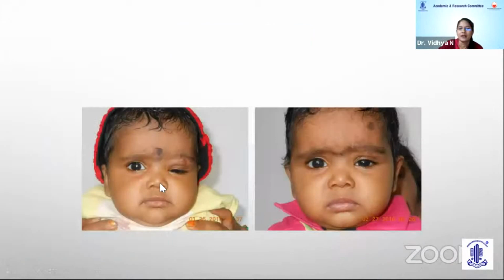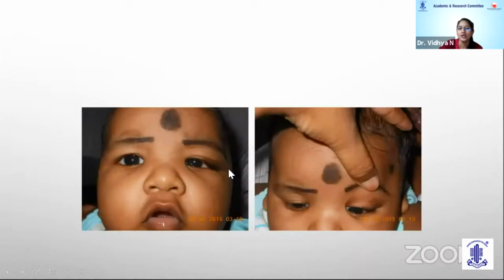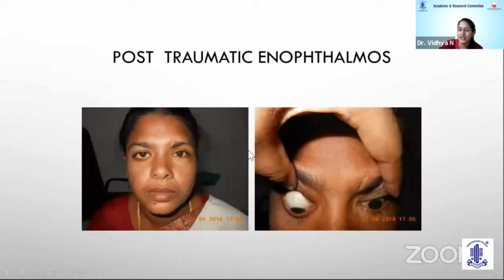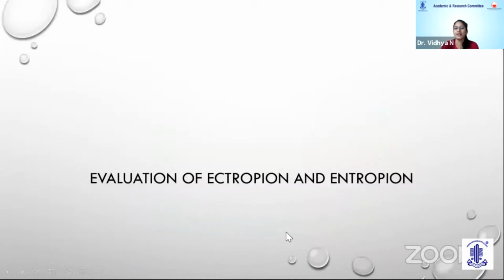There are simple upper lid masses like a capillary hemangioma, which can be easily treated with topical and oral beta blockers. Neurofibromatosis, which causes an S-shaped ptosis, is associated with capillary spots. And our history should guide us towards the diagnosis of post-traumatic enophthalmos, wherein there is enophthalmos and movement restriction as well. Moving on to the evaluation of ectropion and entropion.